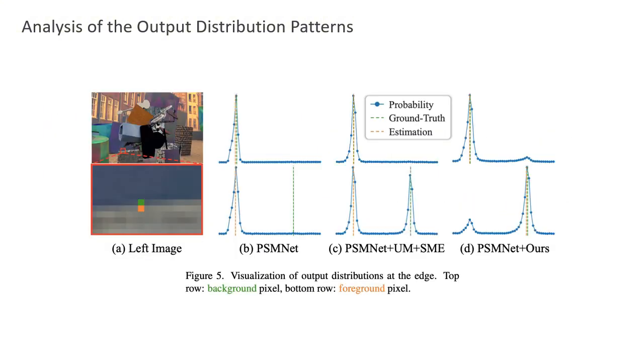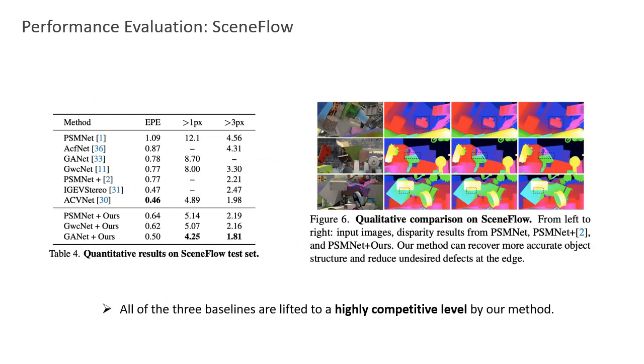We also visualize the output of the network. We can observe that PSMNet outputs few multimodal distributions but large disparity error. SME incurs misalignment artifacts from ambiguous distribution. Our loss outputs more easily distinguishable multimodal distributions than the unimodal one. We perform evaluation on Scene Flow and KITTI datasets.